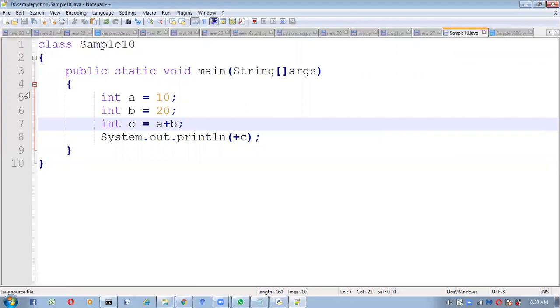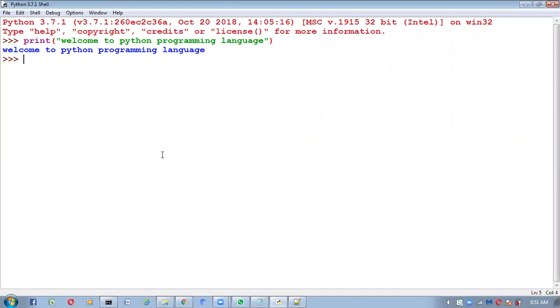For this, how many lines of code did we write? 10 lines of code to find out the sum of two numbers. And here, for declaring any variable A, B or C, compulsorily we have to specify the type explicitly like this. But coming to Python, now I am going to write the program using Python. Same program, the sum of two numbers, I am going to write using Python.